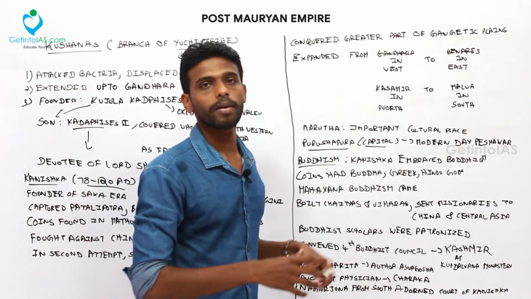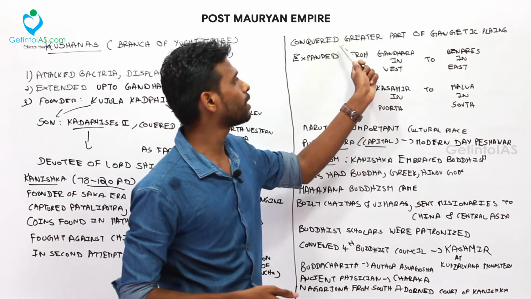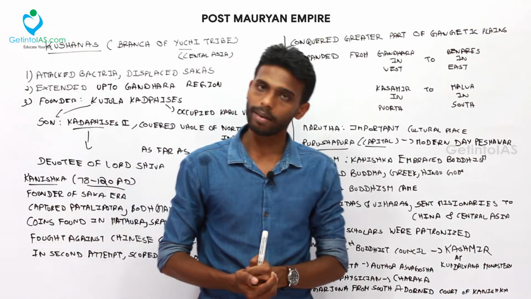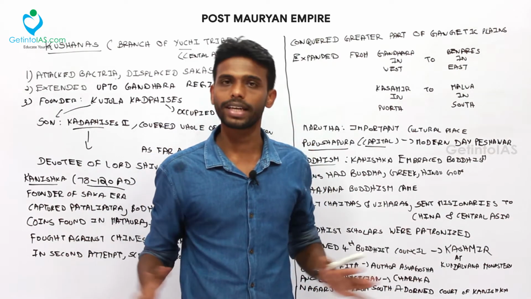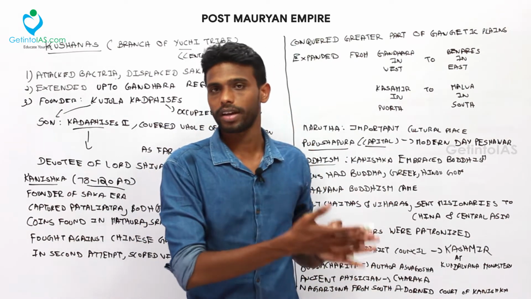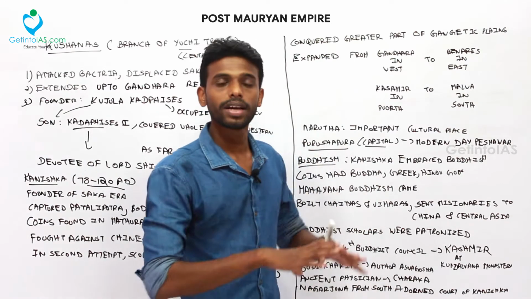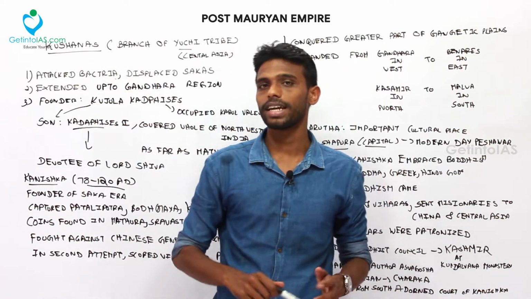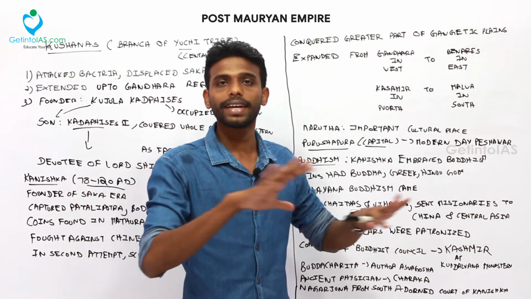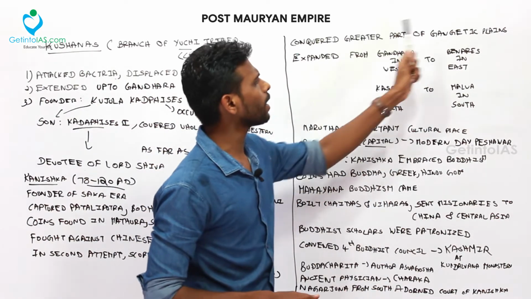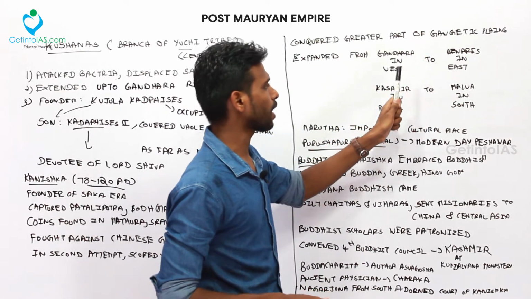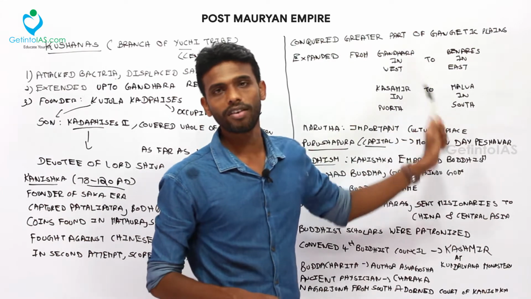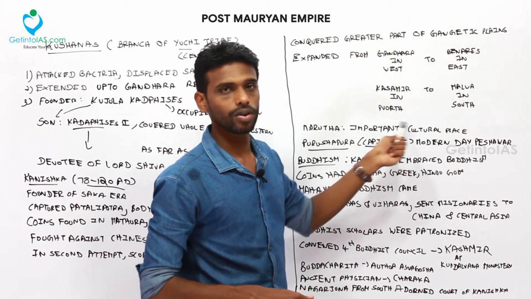After capturing Pataliputra, he extended his rule over the greater part of the Gangetic Plains. Once Pataliputra was captured, obviously the Gangetic Plains were captured. Even in the Mauryan Empire and the Sunga dynasty, they did the same. So the Kushanas from Central Asia also occupied a greater part of the Gangetic Plains. They expanded from Gandhara in the west to Benares in the east, and from Kashmir in the north to Malwa in the south. This is their expansion of territories.